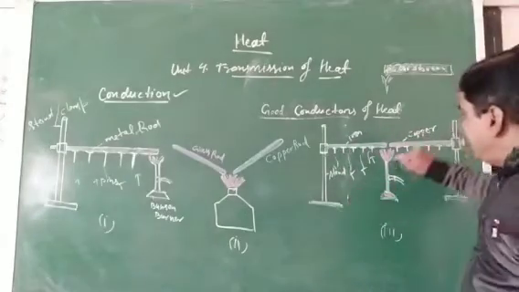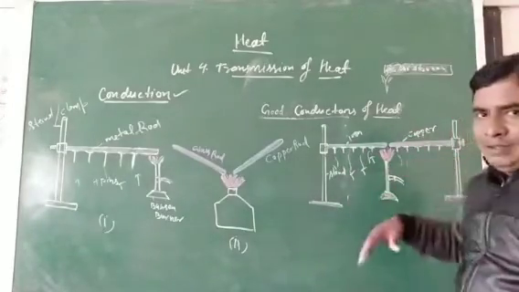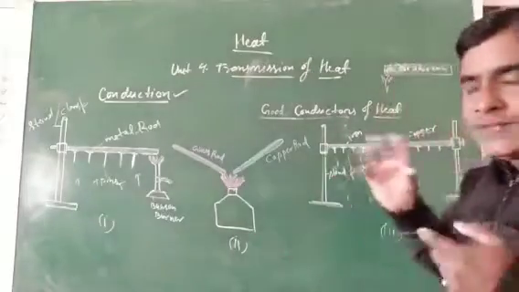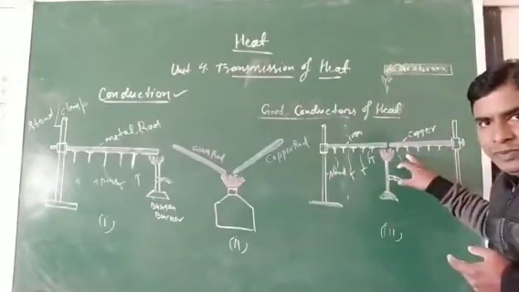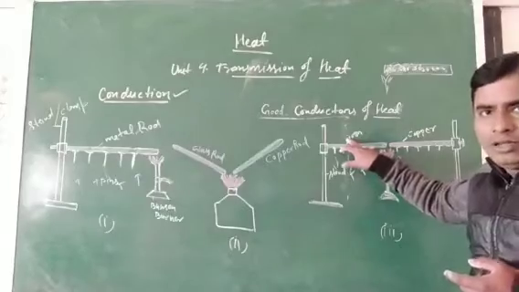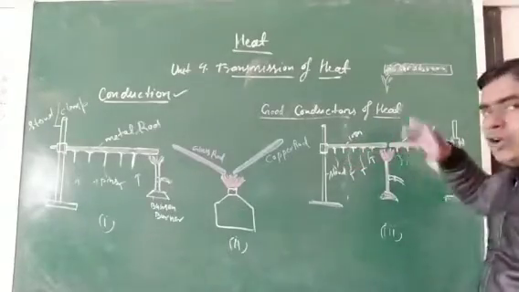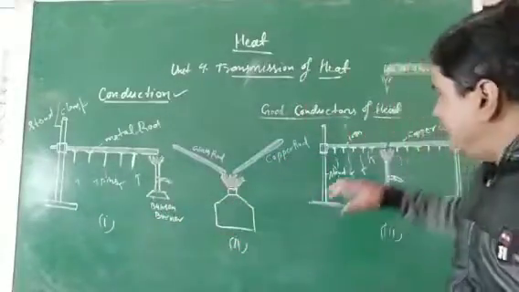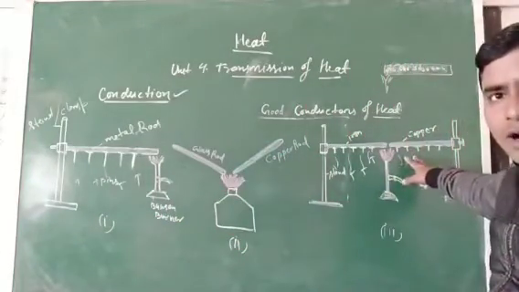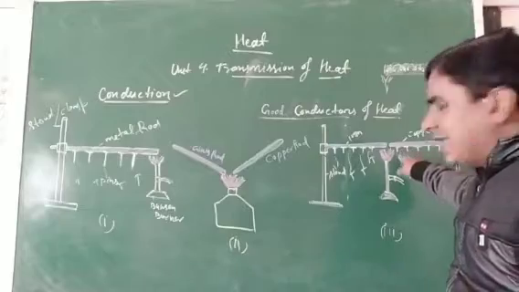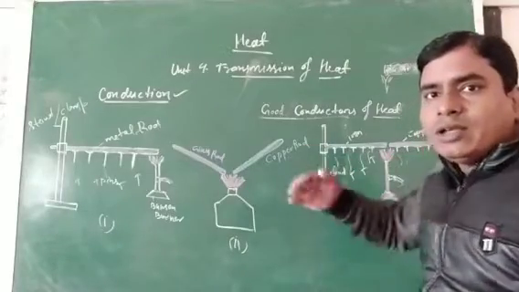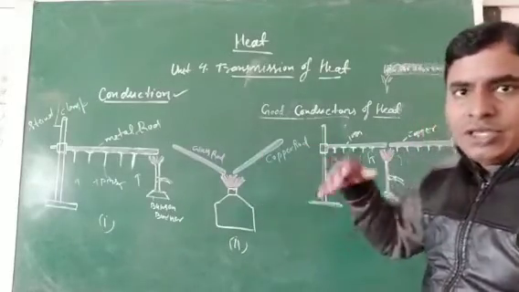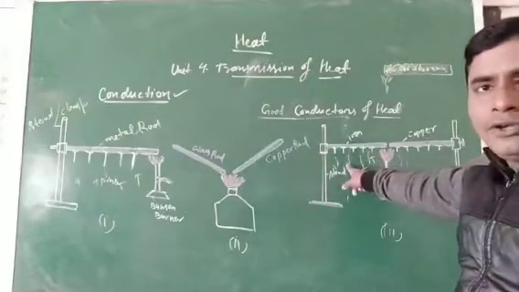You will observe that the dropping of pins in the copper rod is much faster as compared to the iron rod.